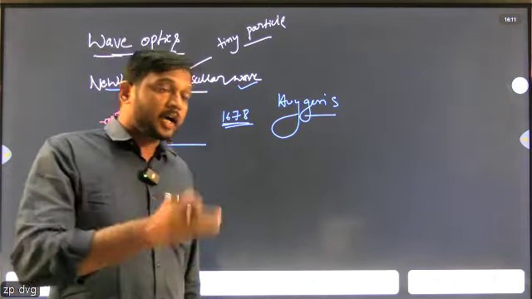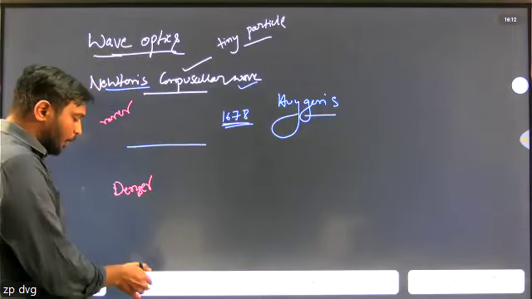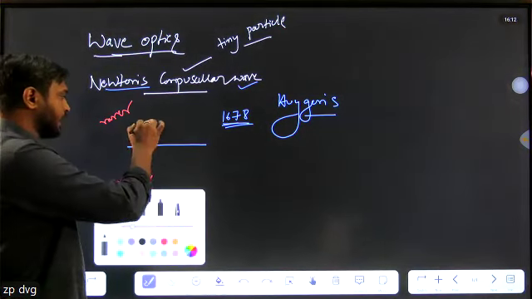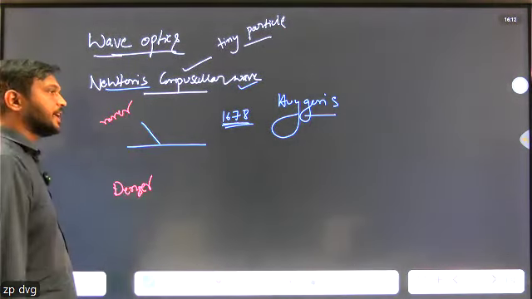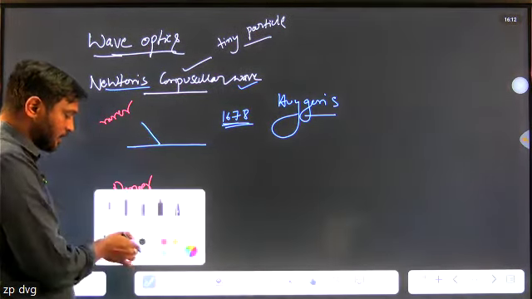So next, according to Huygens' theory, when light enters from a rarer medium to a denser medium, it bends towards the normal.